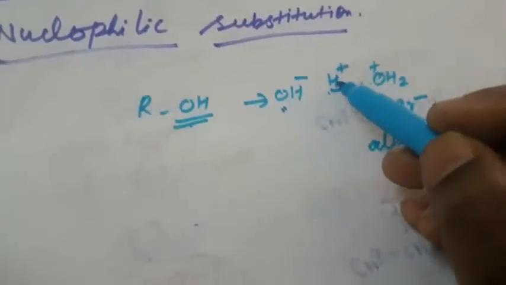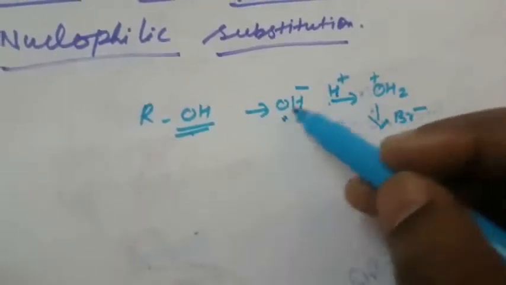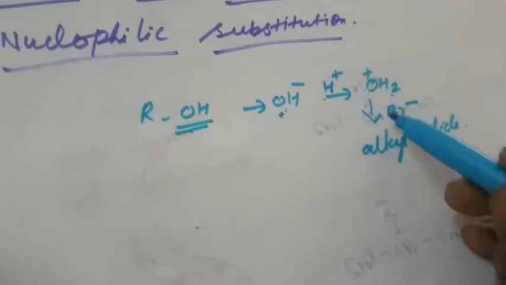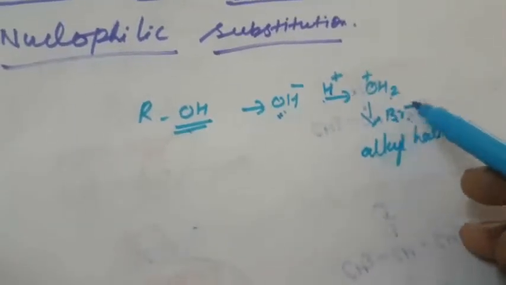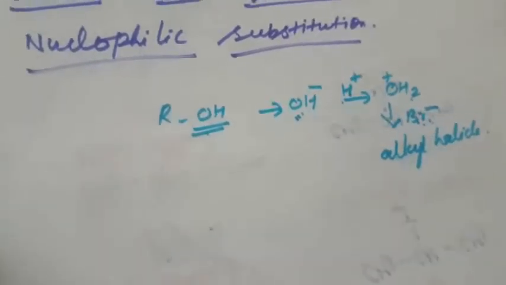It gives the H plus ion. So here it will add that one, that is OH2. After that the nucleophile is added, that is Br minus. After that it forms the alkyl halide.